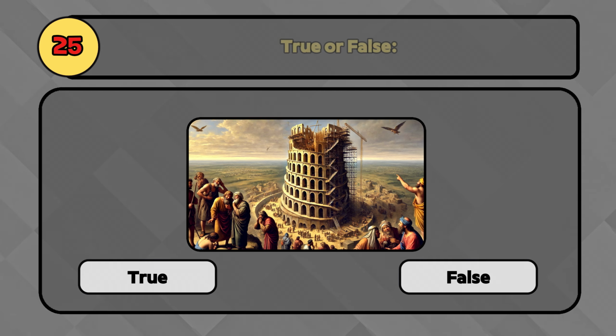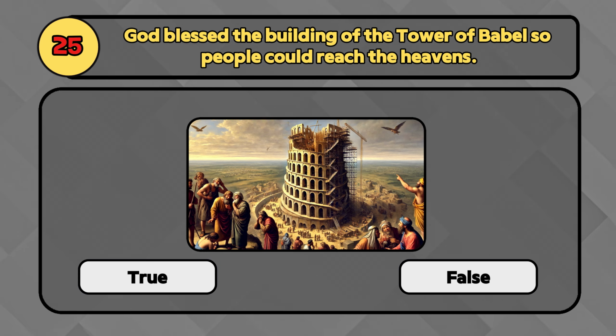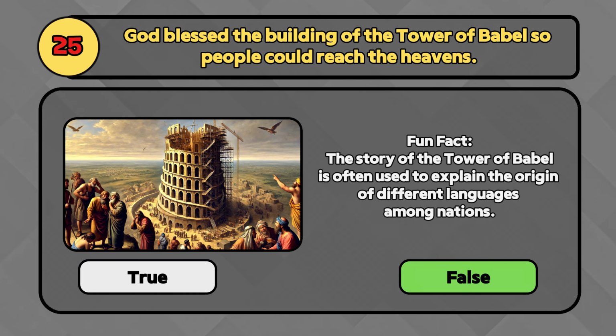True or false? God blessed the building of the Tower of Babel so people could reach the heavens. False. According to the Bible, God confused their languages so they could not understand each other, and the tower was never finished.